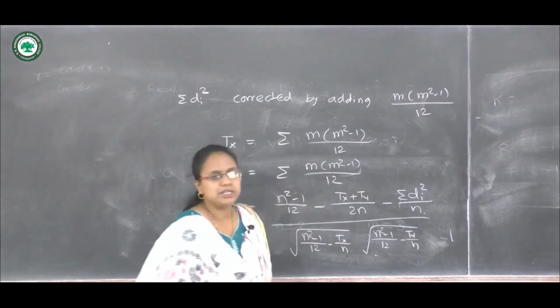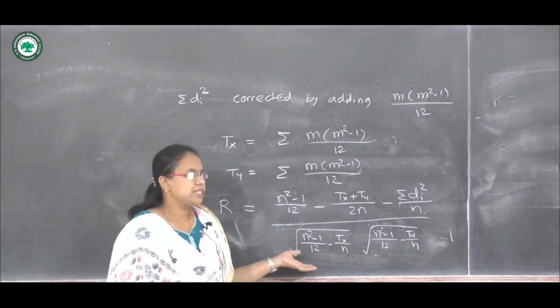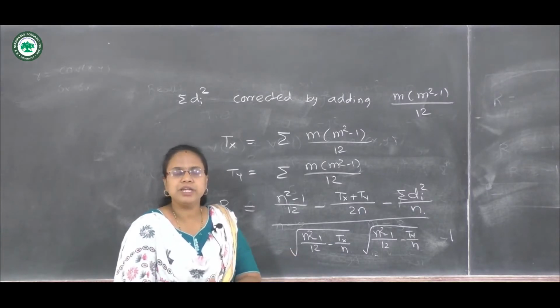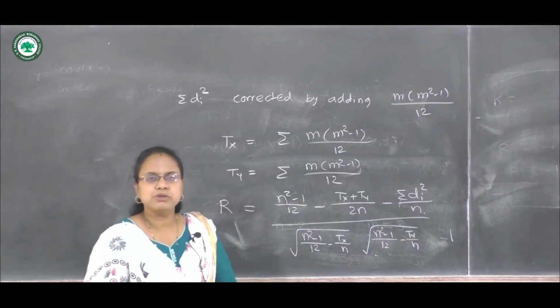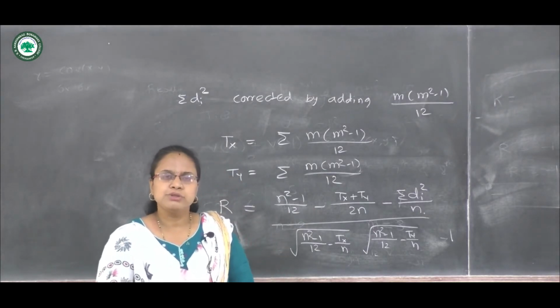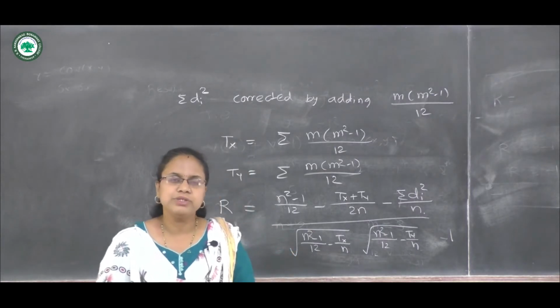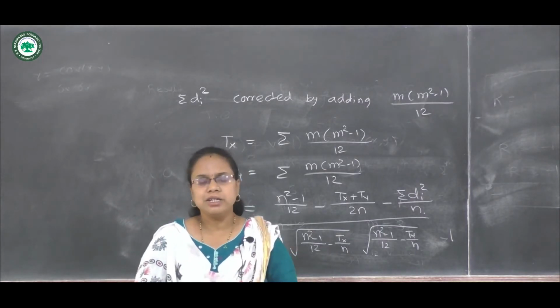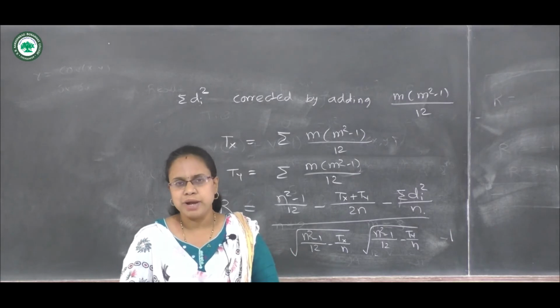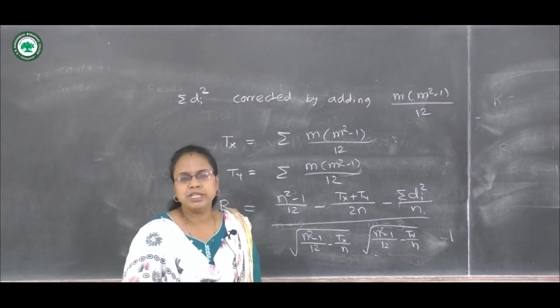This formula is a little bit complicated, so if these complications occur, then we can use the simple Karl Pearson's correlation coefficient formula, which will give the same results. So today we have learned the Spearman's rank correlation coefficient formula, and the result that it lies between minus 1 and 1. Also we have studied the formula whenever there are ties.